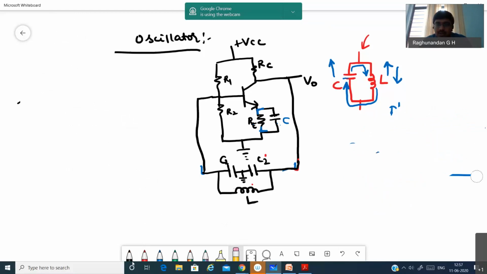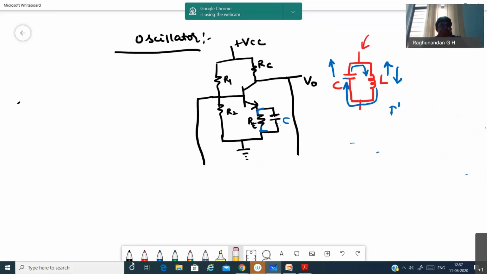So for all oscillators, we will be using the voltage divider circuit only. The amplifier will not change; the circuit remains the same. Even in your practicals, we'll be using the same voltage divider circuit. The design will be the same for all oscillators, but only the feedback network will be changing. So the next thing is the crystal oscillator.